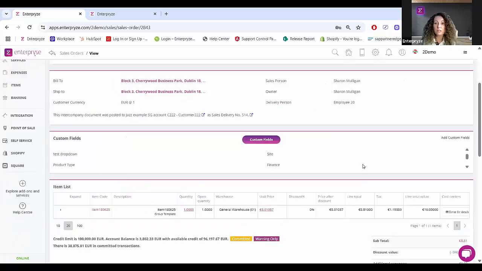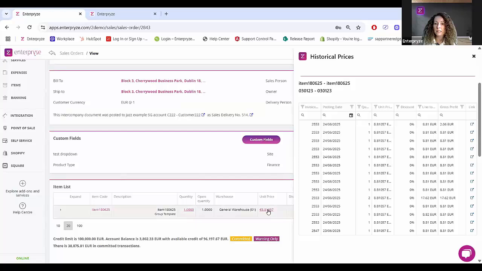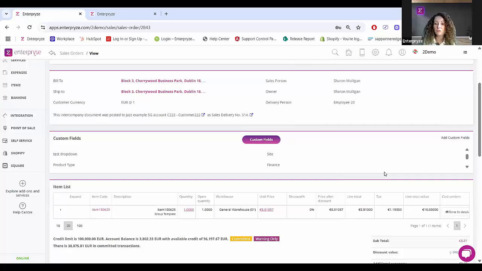So moving on down, and again, we're still in preview mode on our sales order. You can see here under the unit price, if I now click on the unit price WISE tag, I will get a full view of all the invoices relating to this particular customer and this particular stock item. So I can see there stock item 180625 and the customer 030123, and all the invoices that have previously come through with all of the relevant unit prices that were invoiced previously as well. So again, I can get access to all of the information directly from the preview screen.